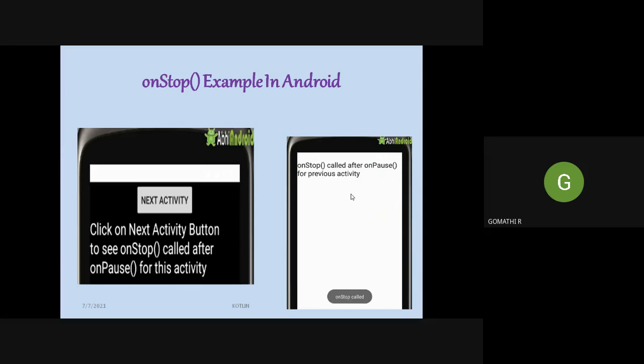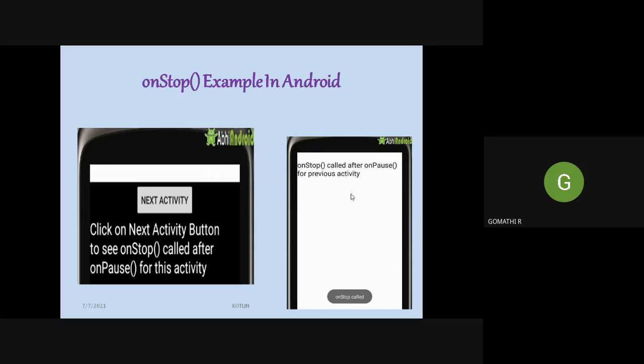After the first screen, the initial activity, from this activity we are entering into the next screen. When you enter into the next screen, I told you that the on pause method will be called. After on pause, on stop will also be called, because you are now currently active in the second screen. So the first screen is not necessary now.